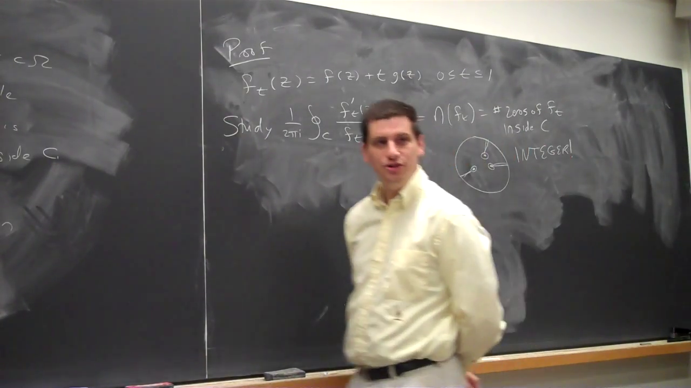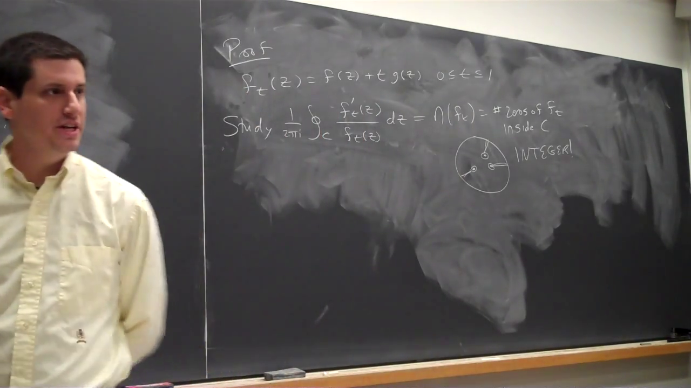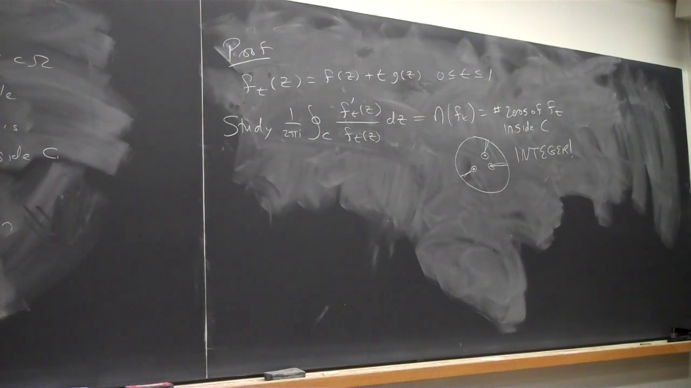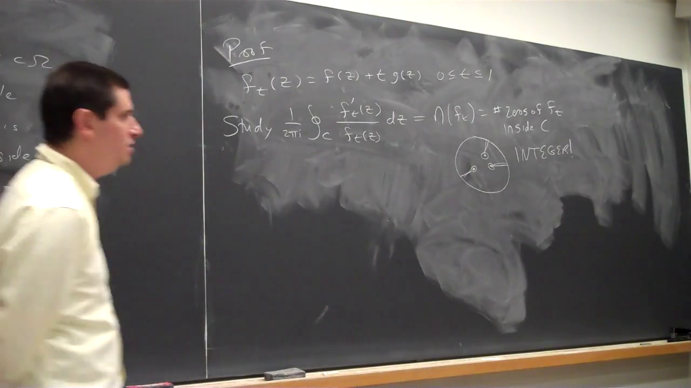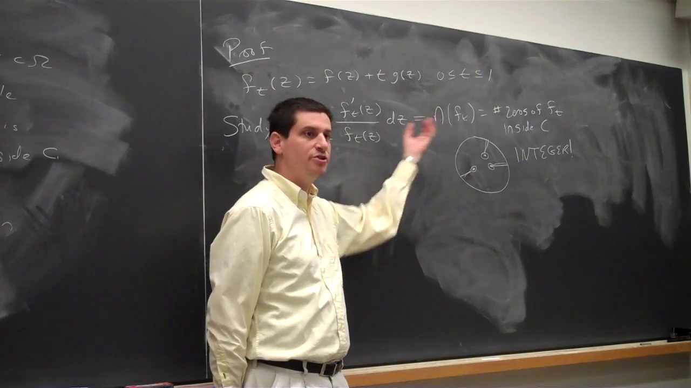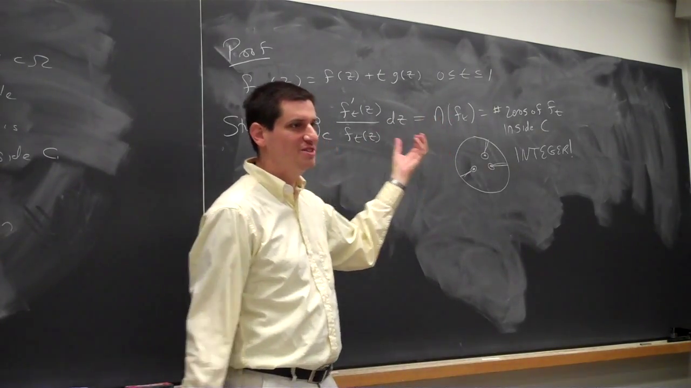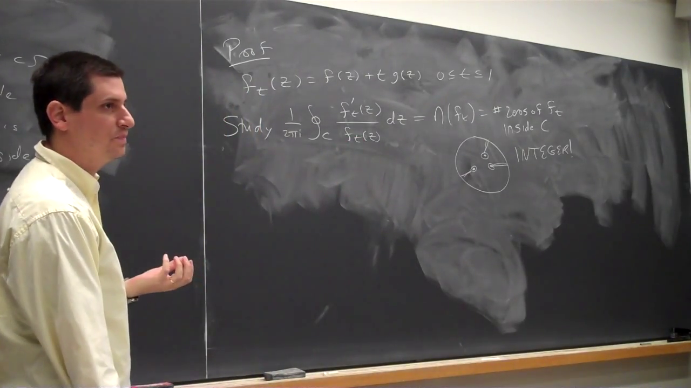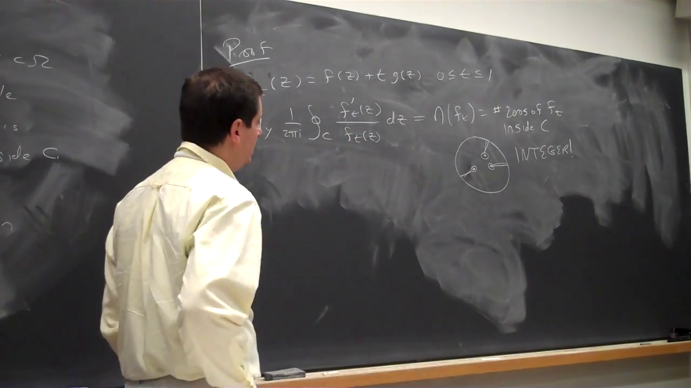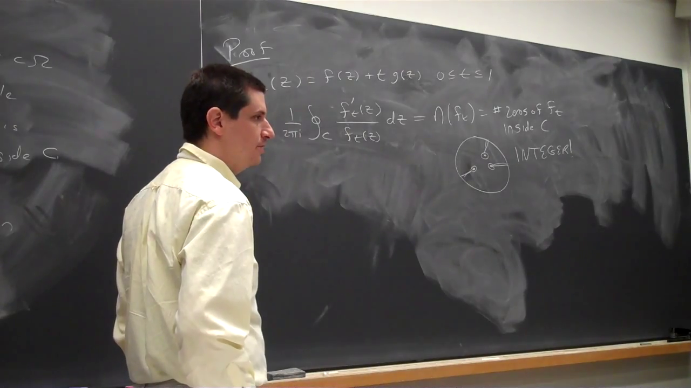So all we have to do is show that this integer doesn't depend on t. How do we show it doesn't depend on t? Well, if we can show it's a continuous function of t, the only continuous functions that are integer valued are constant. So what we need to do is look and see what happens if we change t.